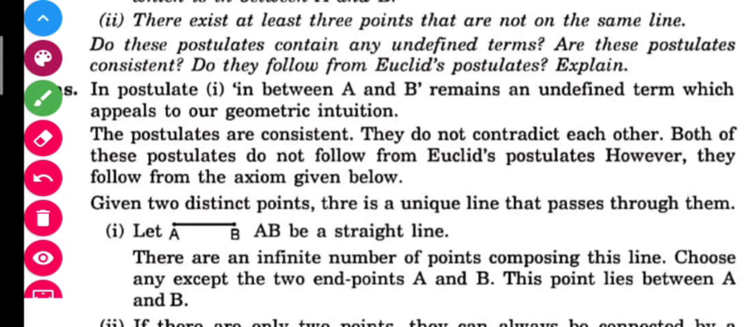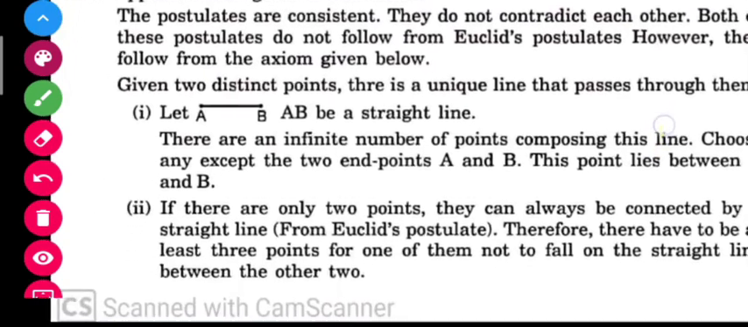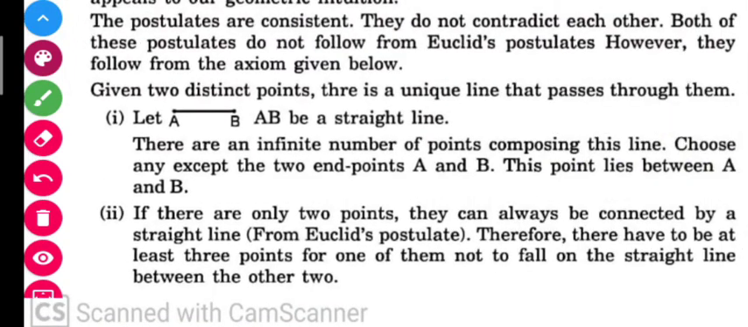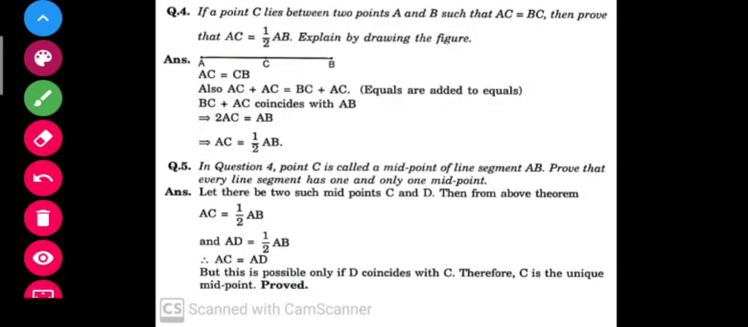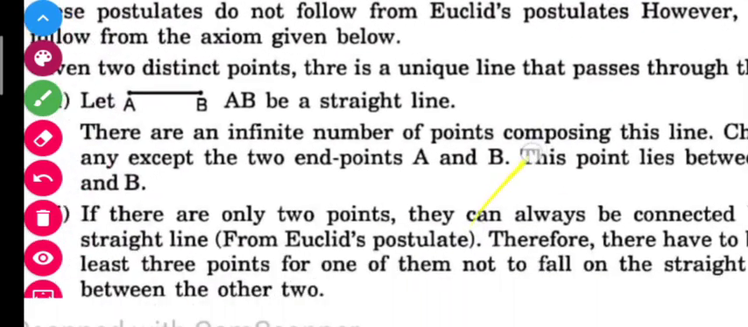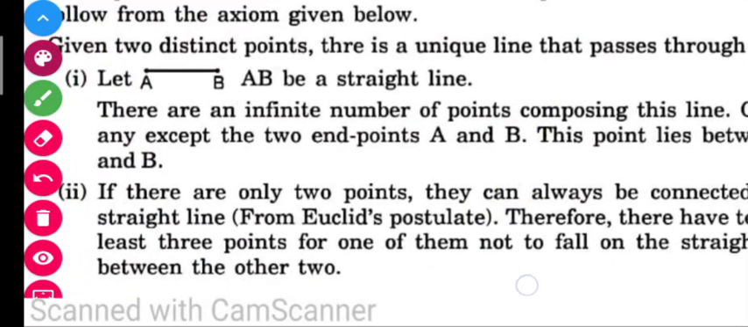Okay, now the second is saying that if there are 3 points, they can't be on a straight line. If there are only 2 points, they will always be connected by a straight line. Therefore there have to be at least 3 points, with one of them not falling on the straight line. Now this proof is regarding the second axiom or the second postulate that is given to you in the question. It is saying that if there are 2 points, you know that these 2 points can also be connected by a straight line.